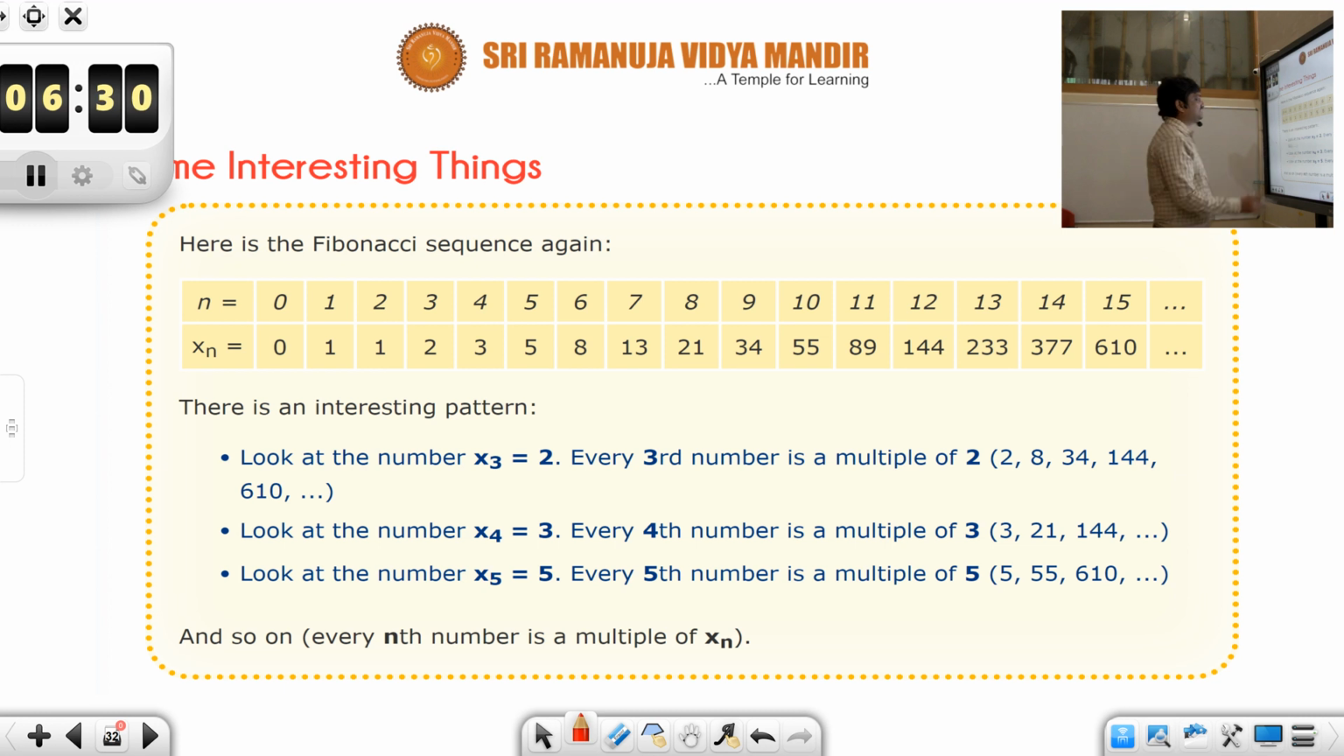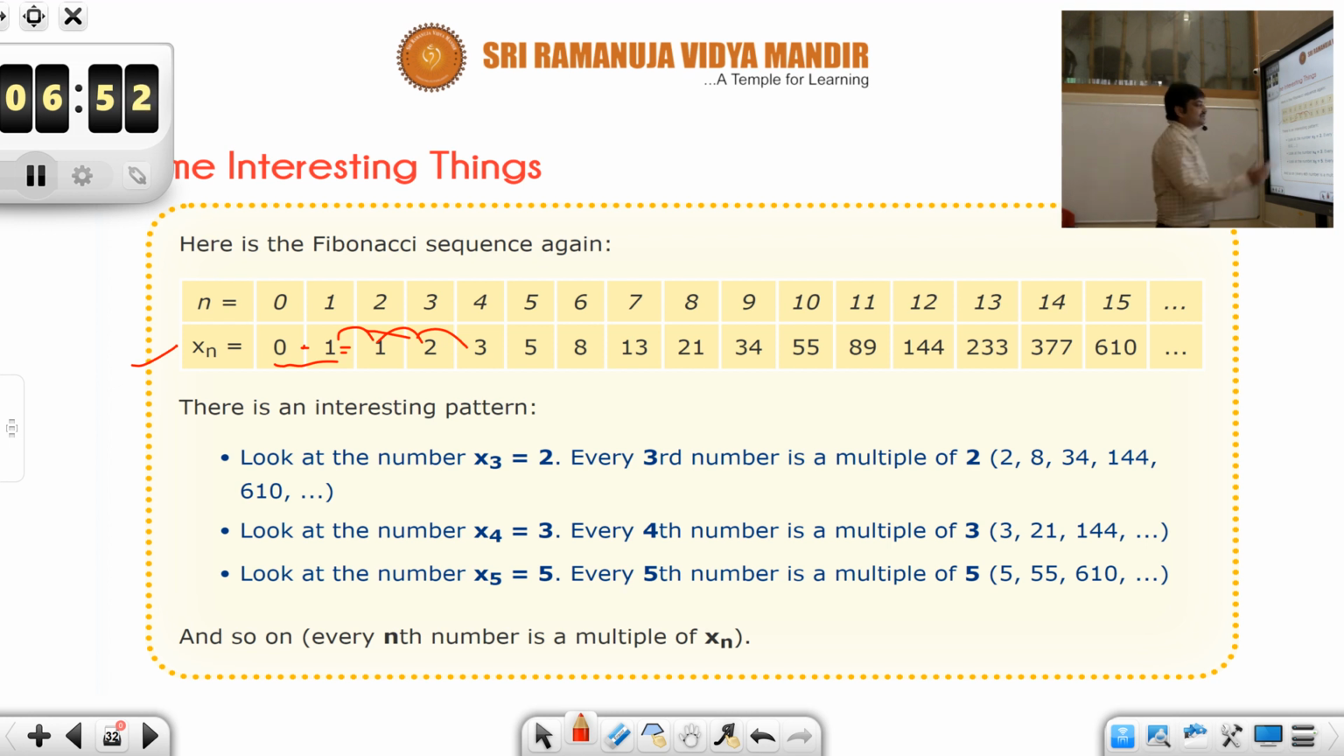See, there are some interesting patterns again occurring in between these Fibonacci numbers. This is the actual Fibonacci sequence. It starts with 0, 1, you add these two, so you get 1, and then 1 plus 1 gives you 2, and then 1 plus 2 gives you 3, and then 2 plus 3 is 5, 3 plus 5 is 8, and so on.